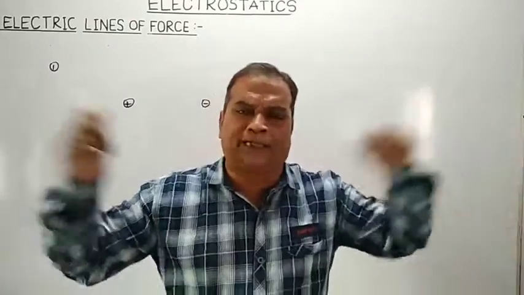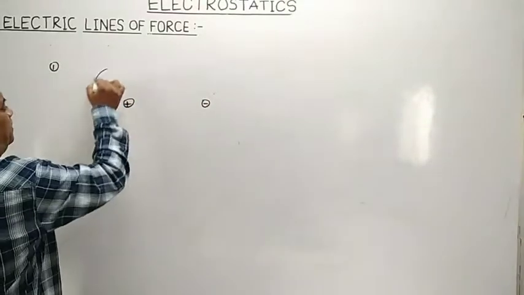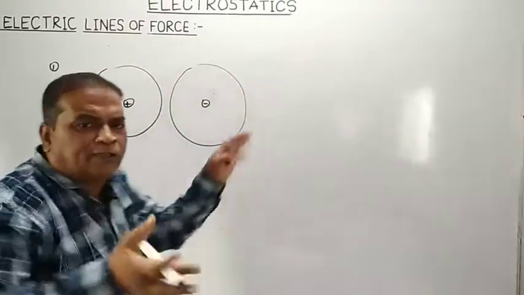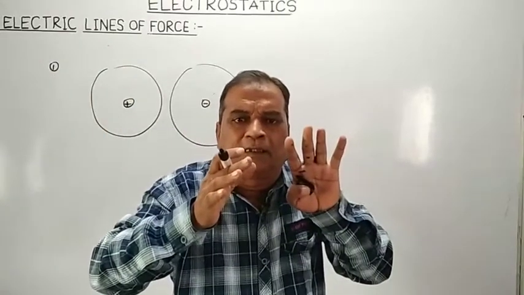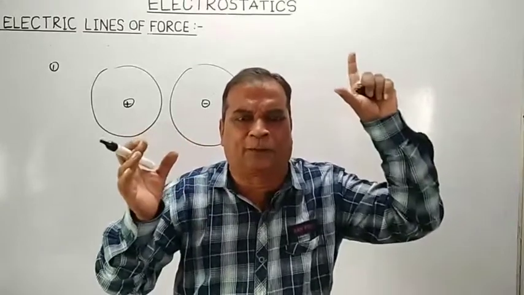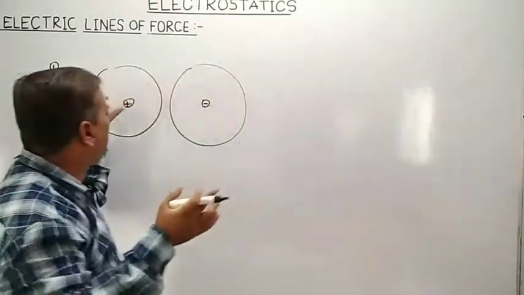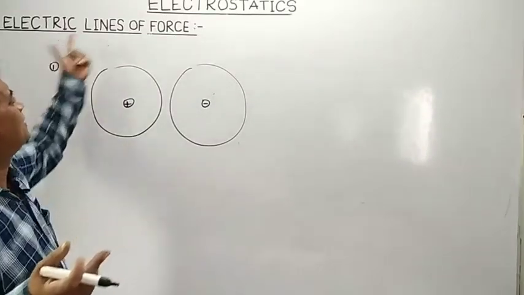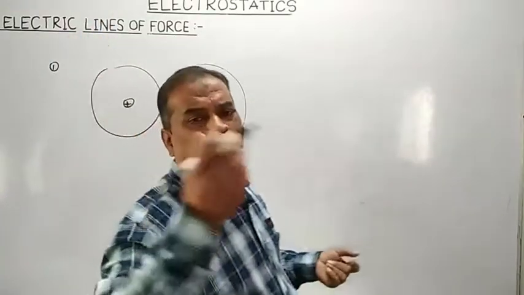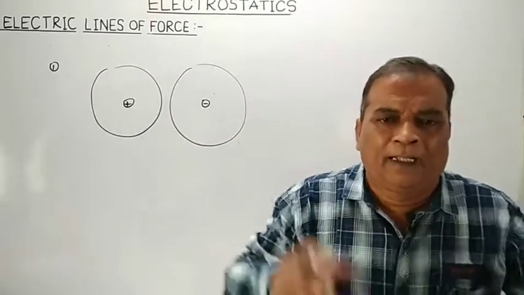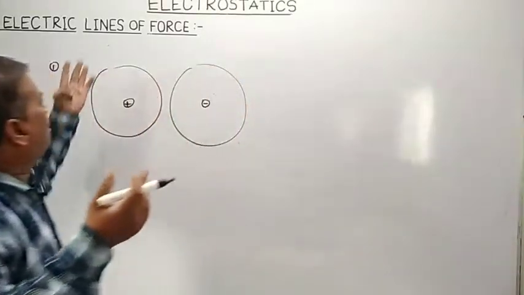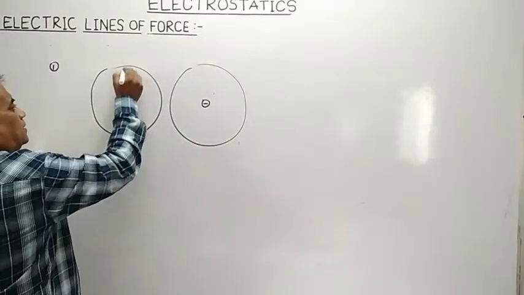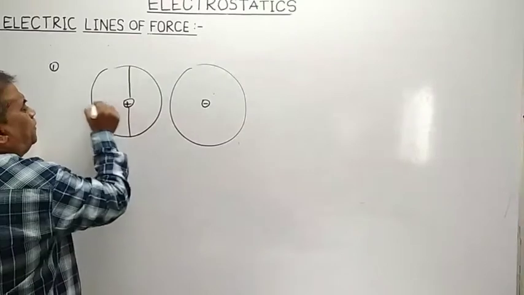Both will produce their own electric field, because that spherical region surrounding a charge in which Coulombian force is experienced by a test positive charge is called the region of electric field. And according to the concept of lines of force introduced by Michael Faraday, that electric field is made up of electric lines of forces.